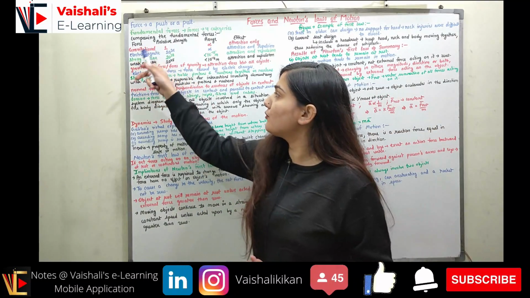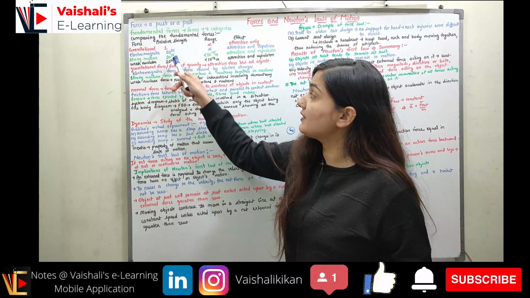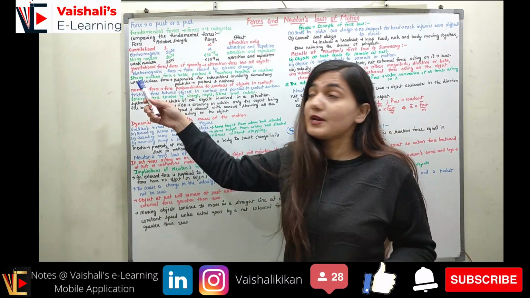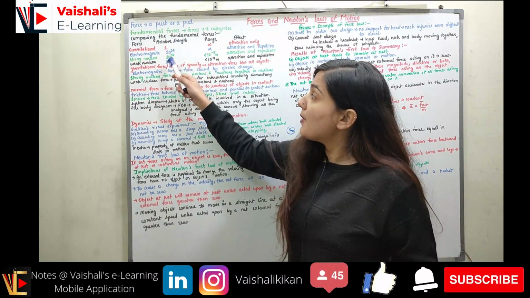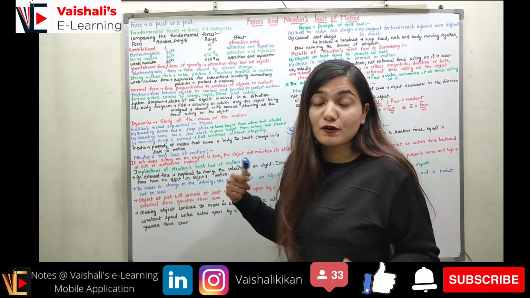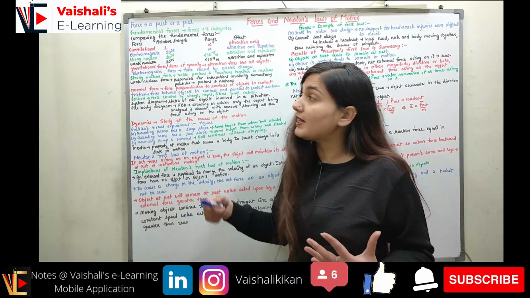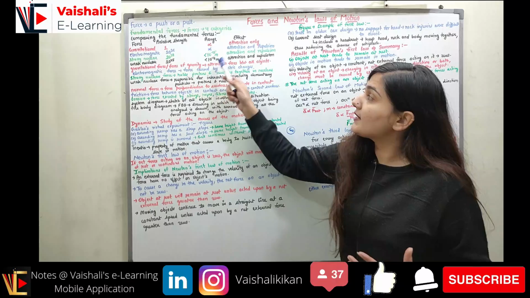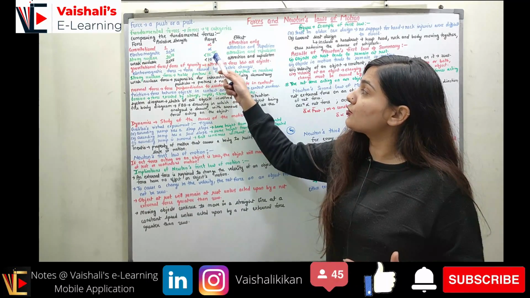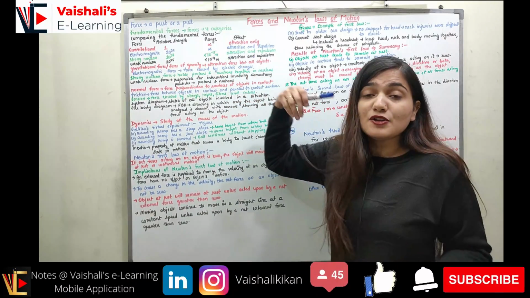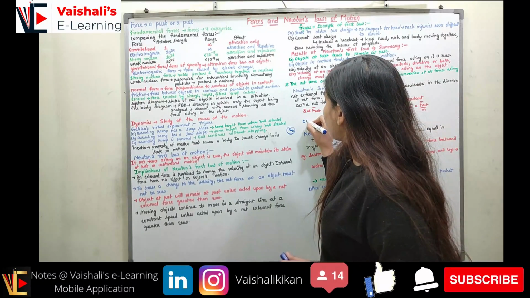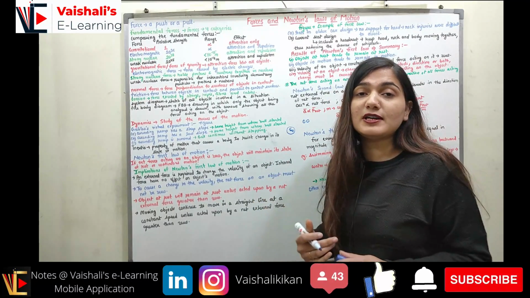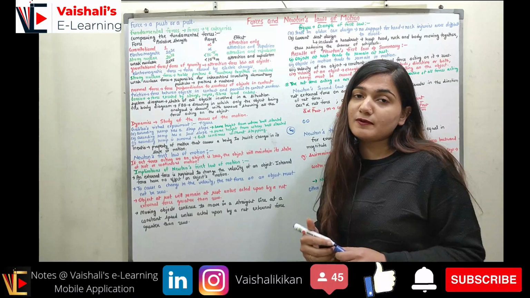Then comes the strong nuclear force. It has a relative strength of 10 raised to power 38. So you can see the strong nuclear force has a magnitude much more than the electromagnetic force, about 100 times more, but it has a range of less than 10 raised to power minus 15 meter. So only if two objects are within 10 raised to power minus 15 meter will this force be observed.